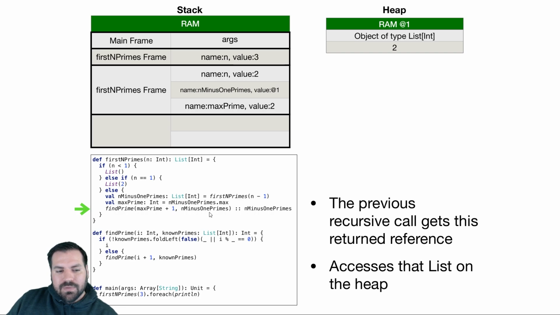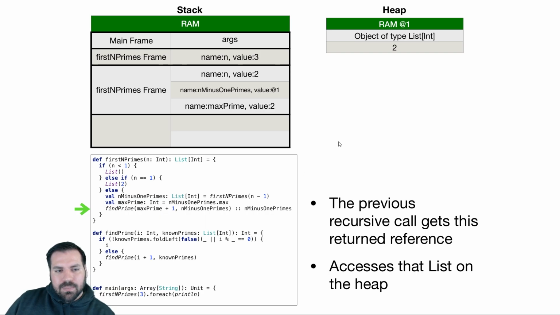And then I'm going to give it the list of primes that I already know. I want find prime to take this candidate prime and then keep checking from this one onward until it finds the next prime, given that these are the already known primes. Once it finds the next prime, I'm going to prepend that to my list of primes and then return that list. Hopefully it's the list 3, 2 in this case.